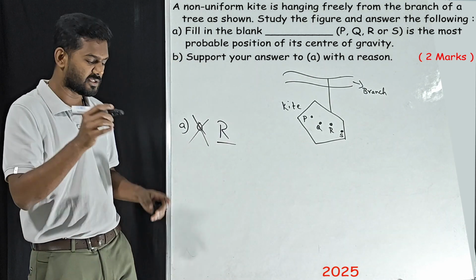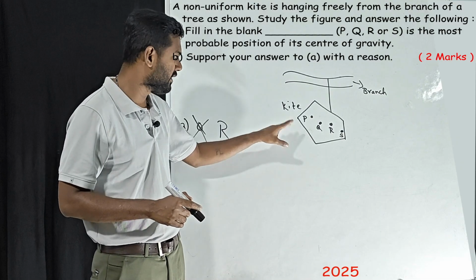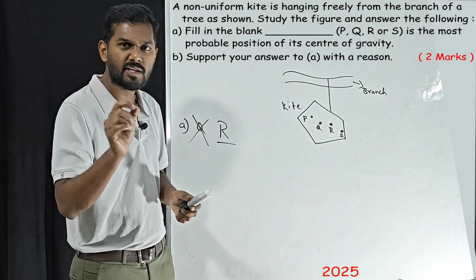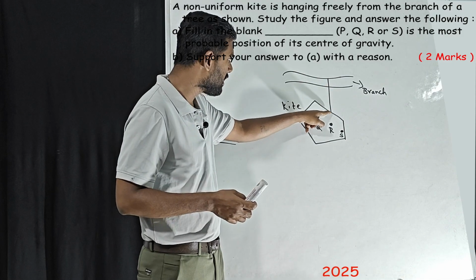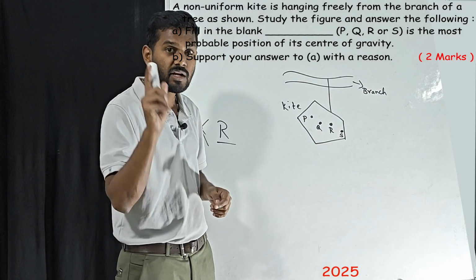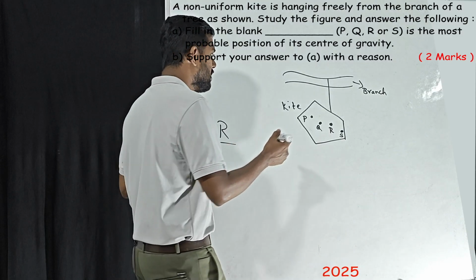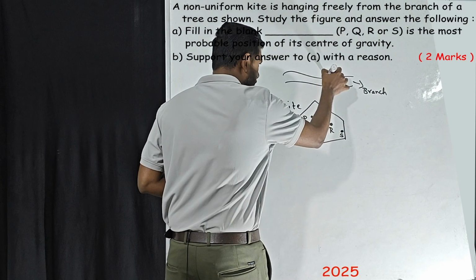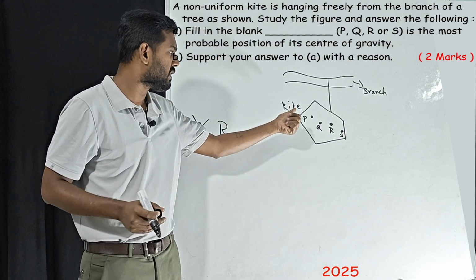Why? Center of gravity, we can go for the formula. If this is not related to formula, very simple, center of gravity will always be in the line of suspension. So if you extend this line, the line of suspension means the line where we are hanging the object.